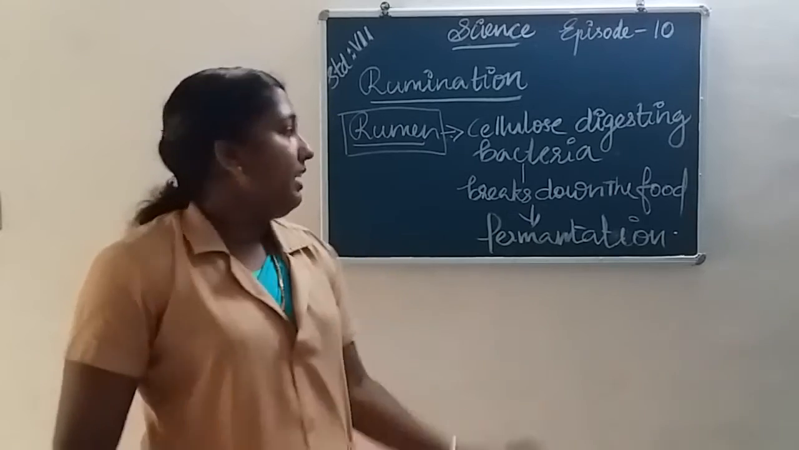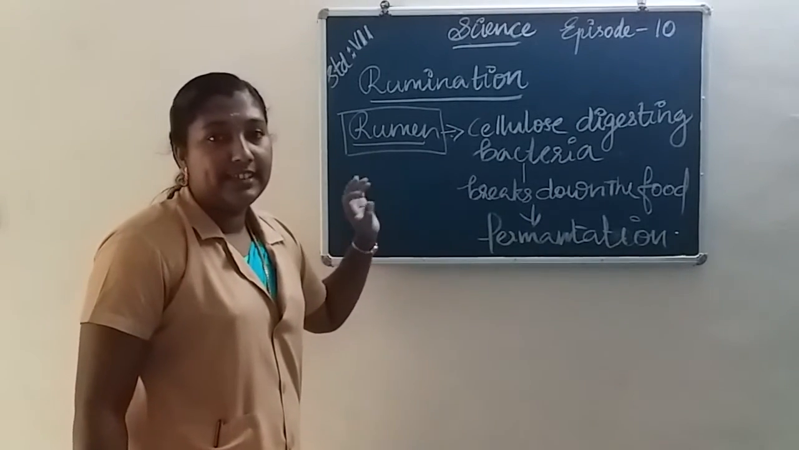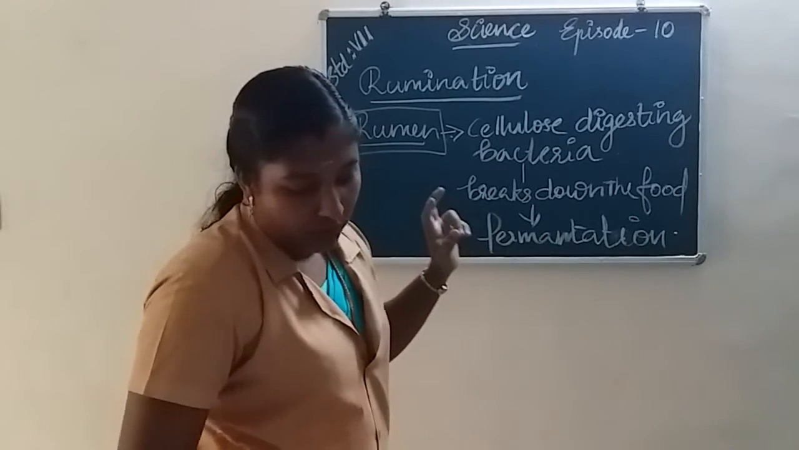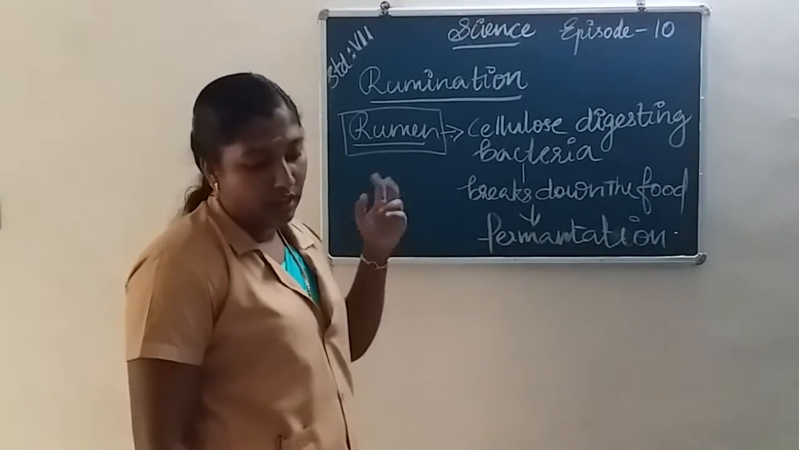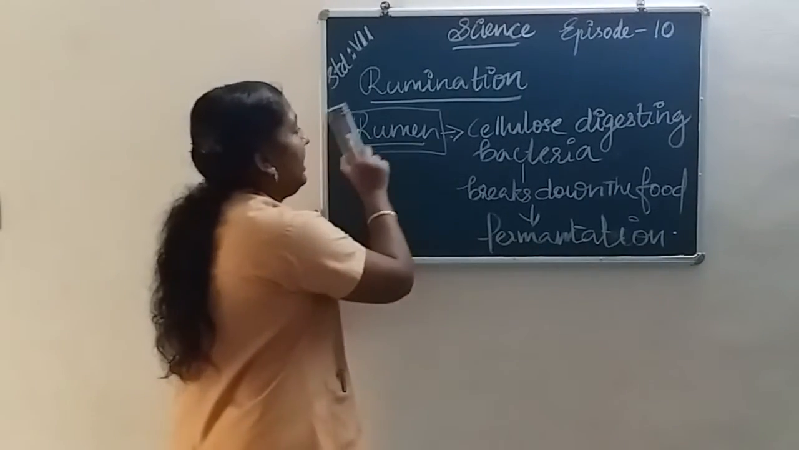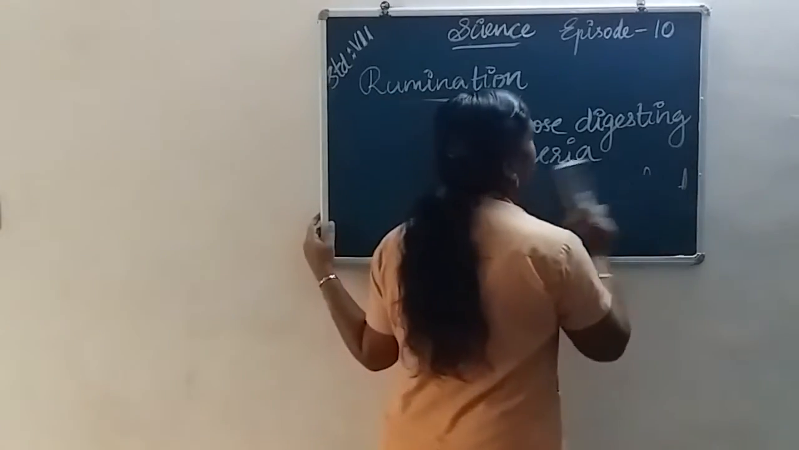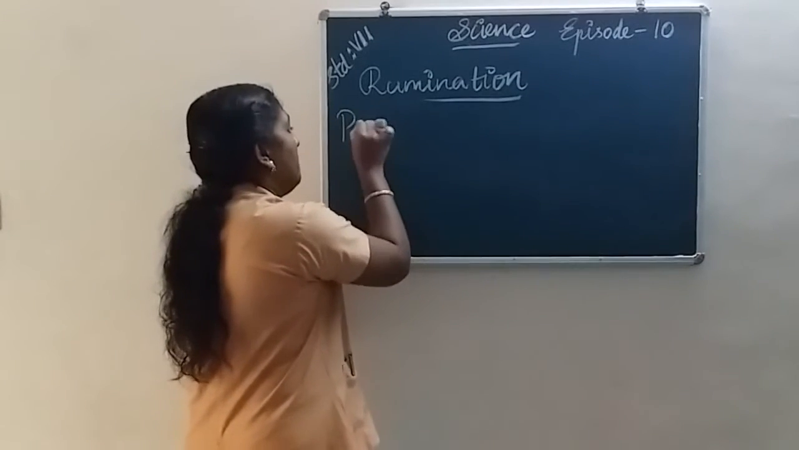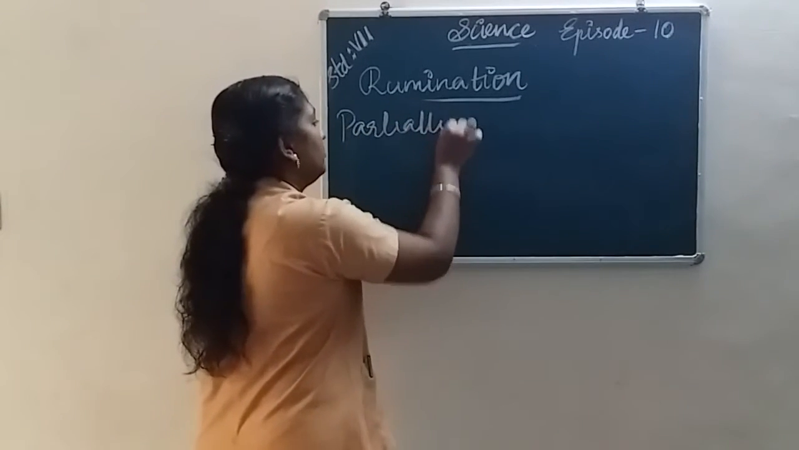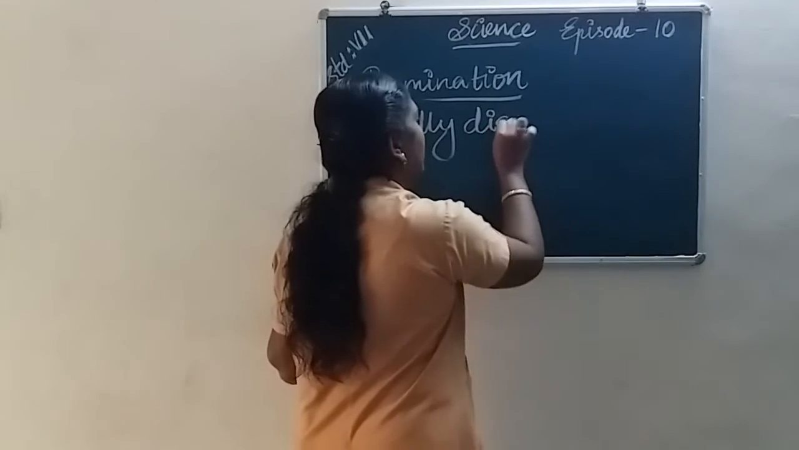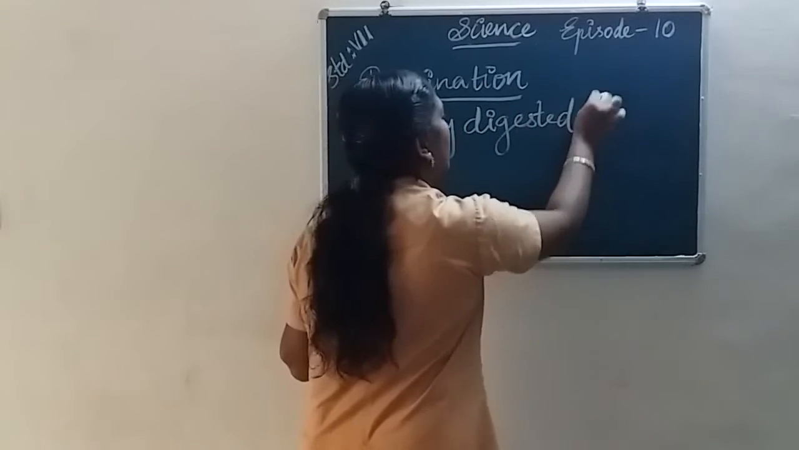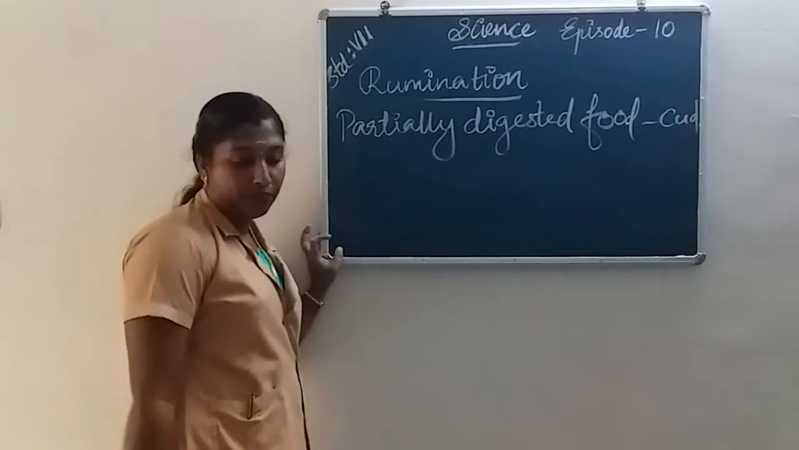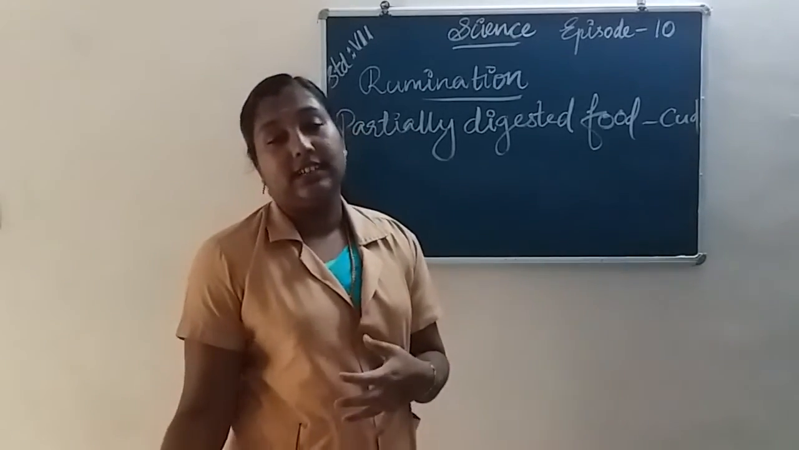Next, the partially digested food or grass present in the rumen of the cow is called cud. Partially digested food is called cud. C-U-D, cud.